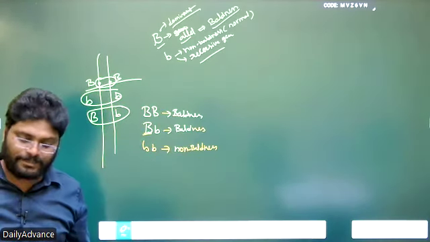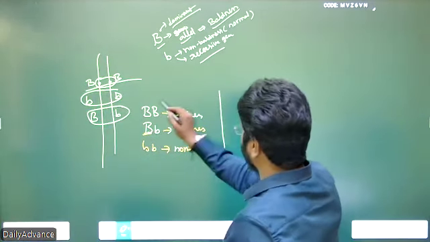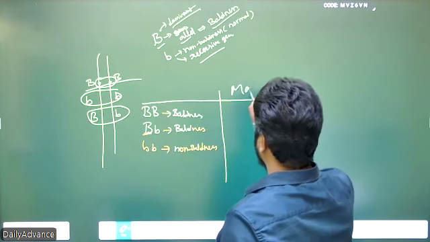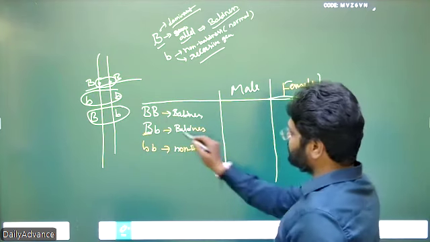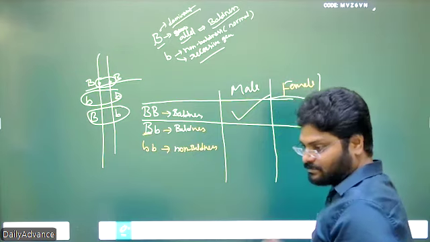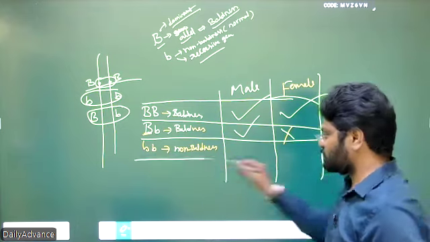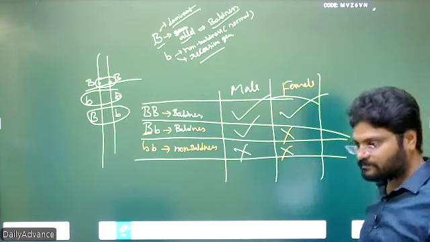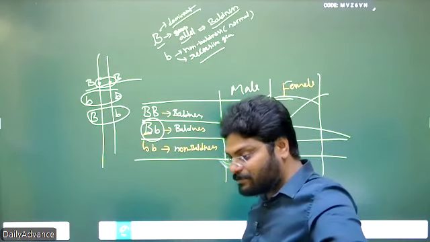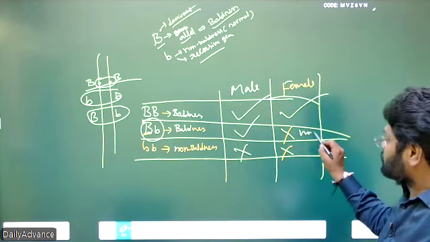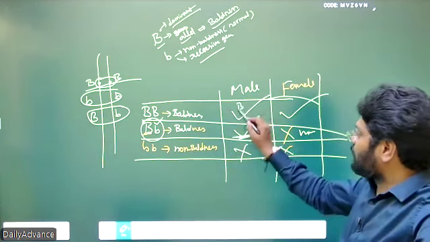It should be the same in male and female, but here you can see when it comes to male and female: in this case, both male and female are bald. In this case, male is bald, female is not bald. Here, both are not bald. So that means heterozygous baldness in the female is non-baldness, and heterozygous baldness in the male is bald.